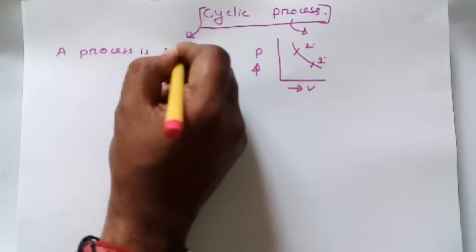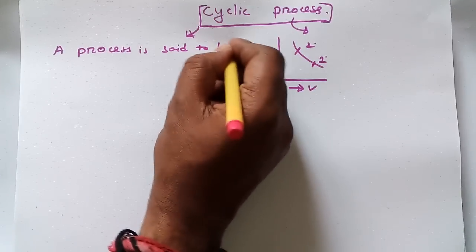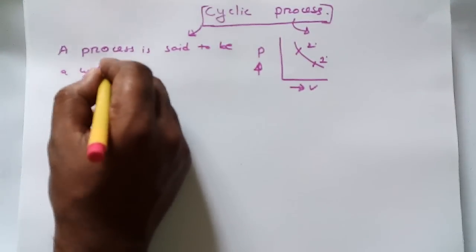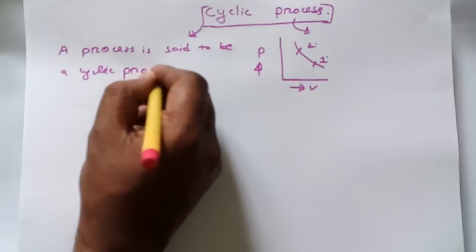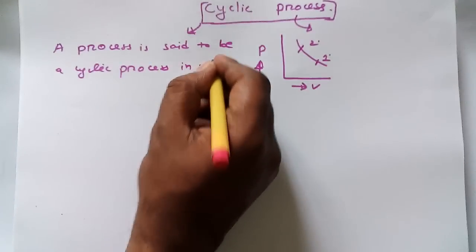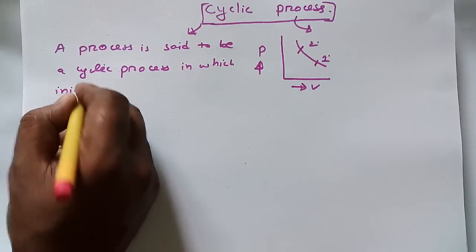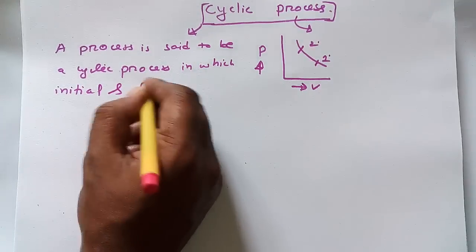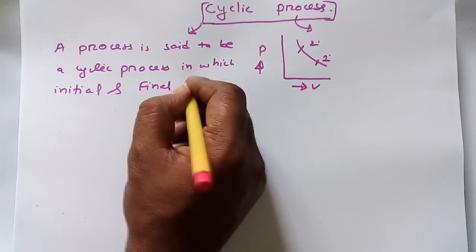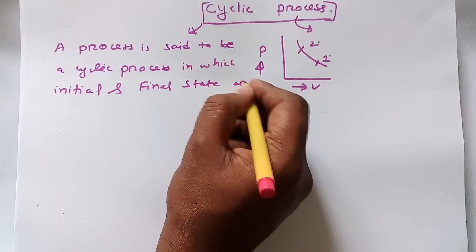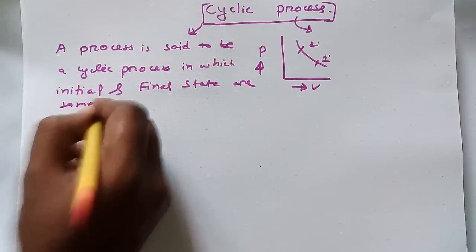is said to be a cycle or cyclic process in which initial and final state are same.